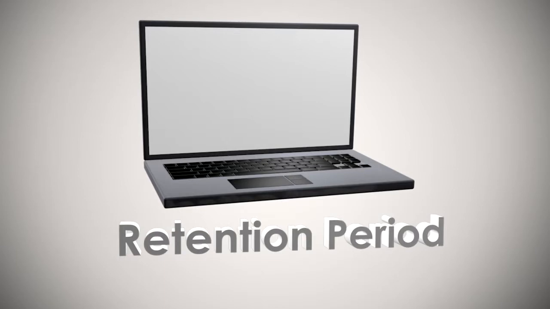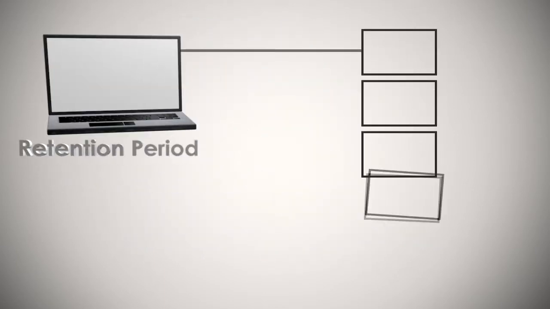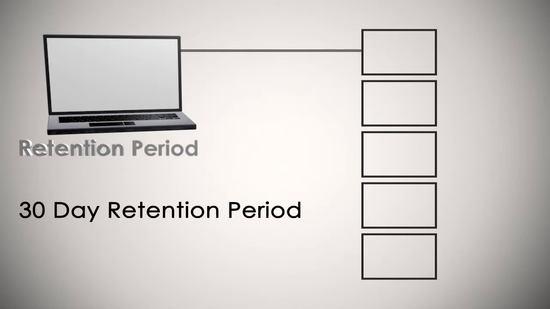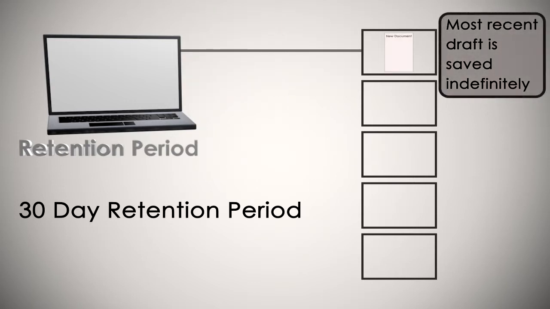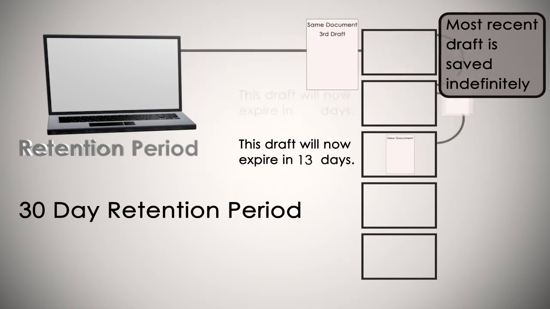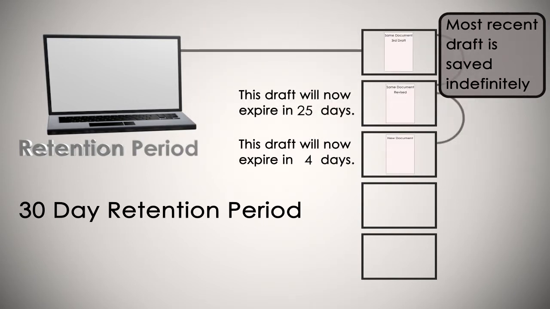So what does this mean? Let's look at our first illustration again. If you designate a retention period of 30 days and you saved only 1 draft of a document, Bucky Backup will save that 1 copy indefinitely. However, if you revise this document, the older draft will be deleted 30 days from its creation. If you save a 3rd draft of your document, the 2nd draft will be deleted 30 days from its creation, and so on.